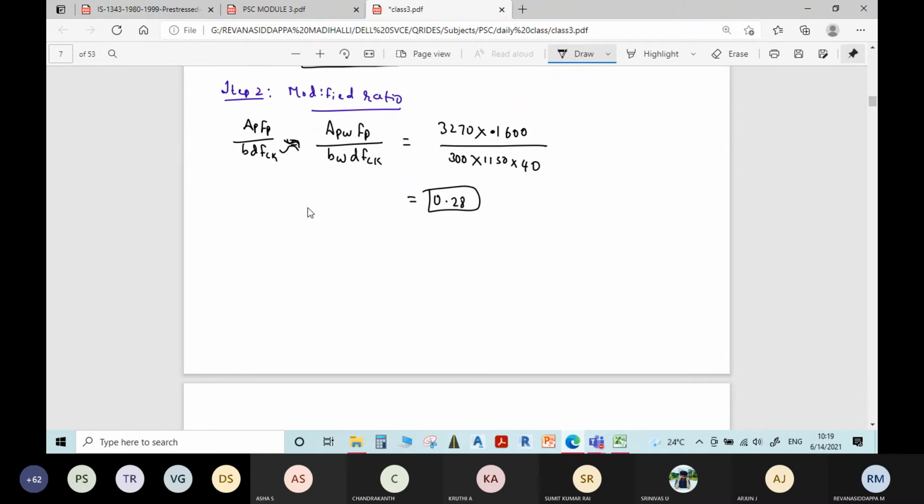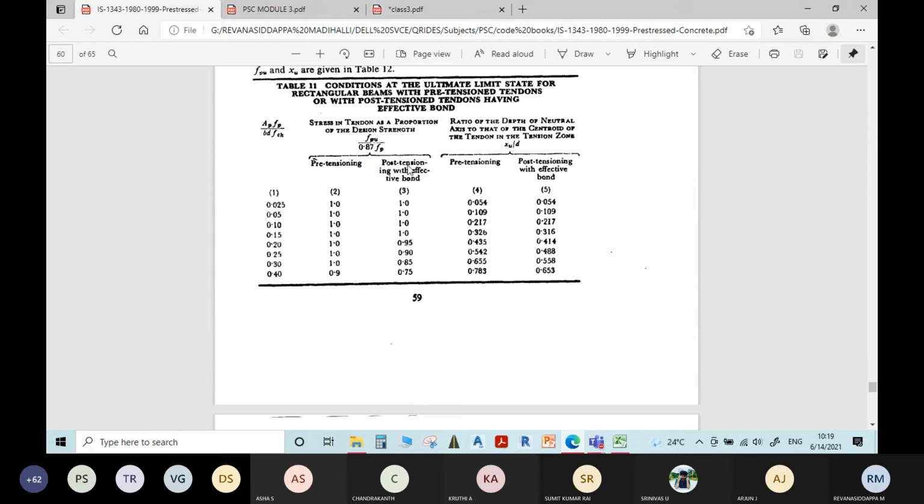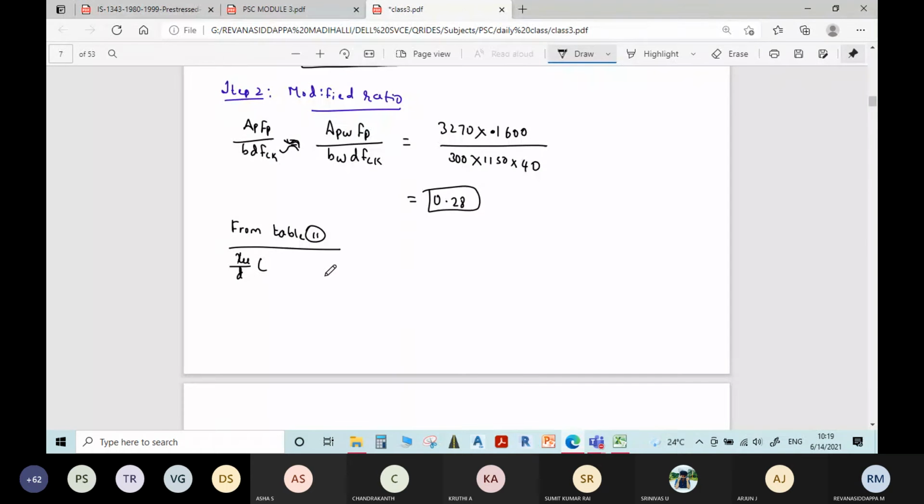From table 11 we will find XU by D. The case we have to refer to is the post tensioned case.